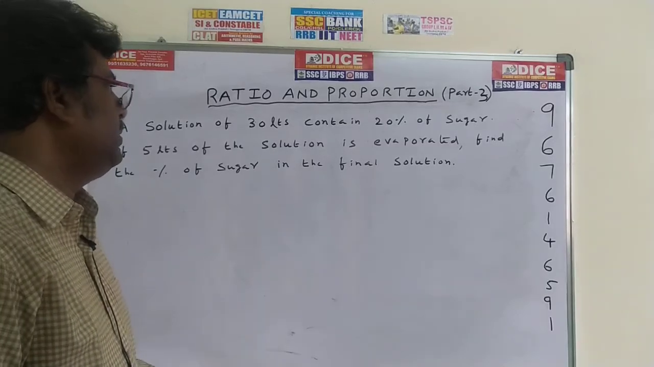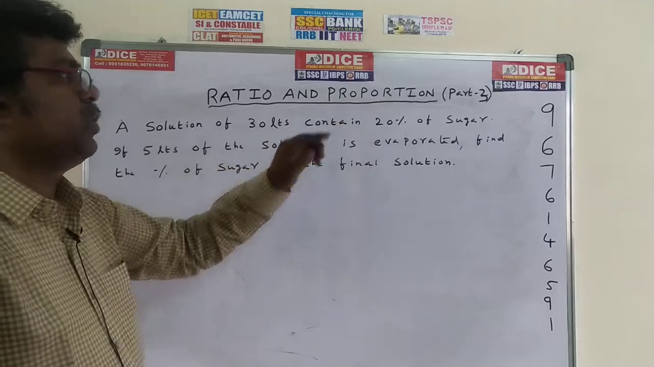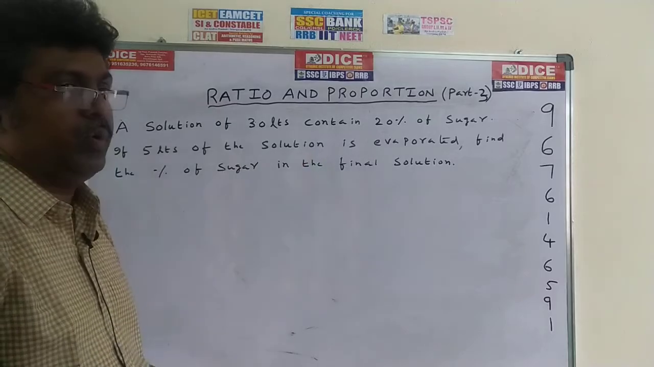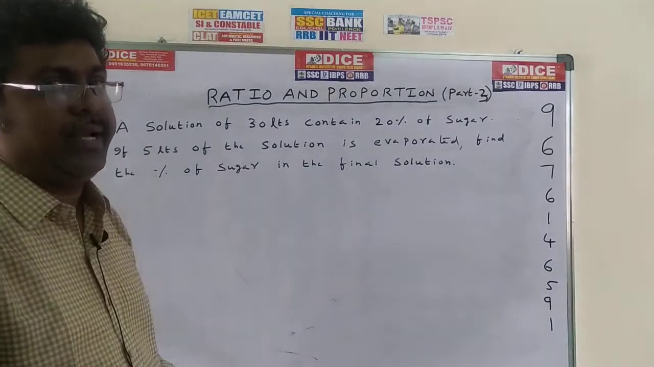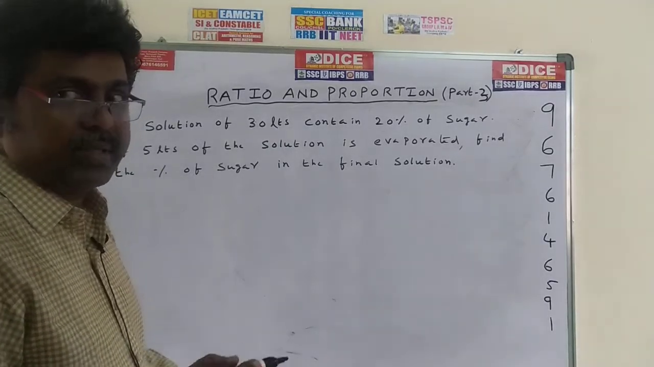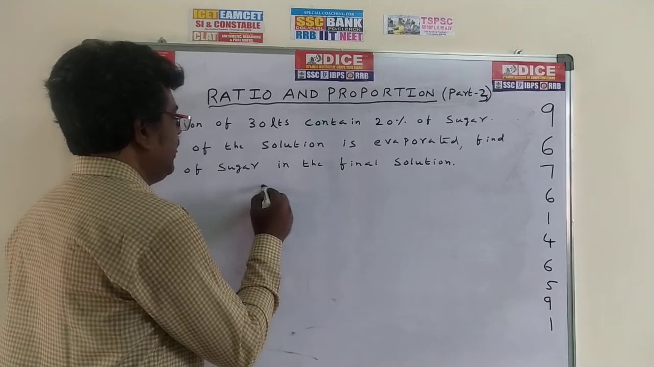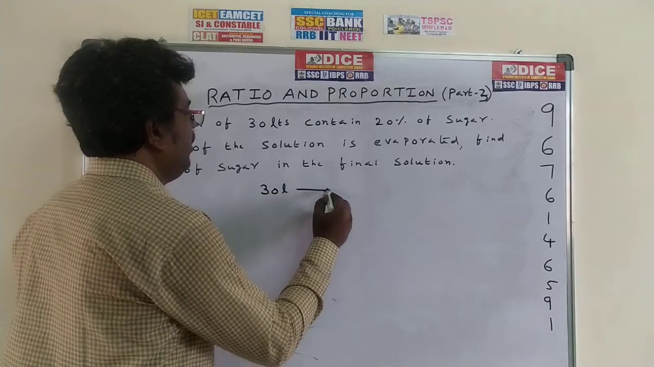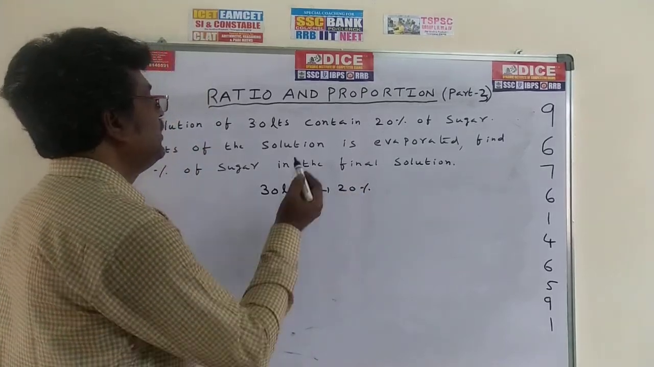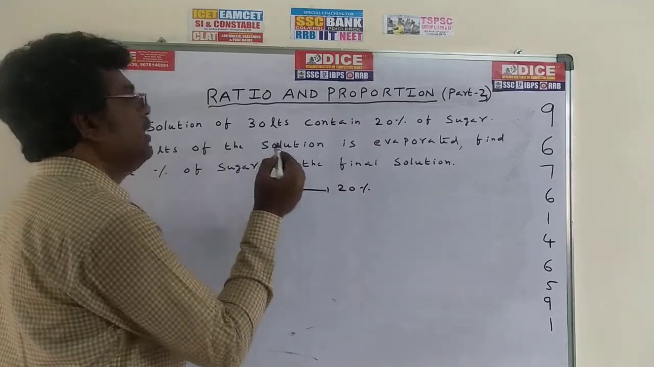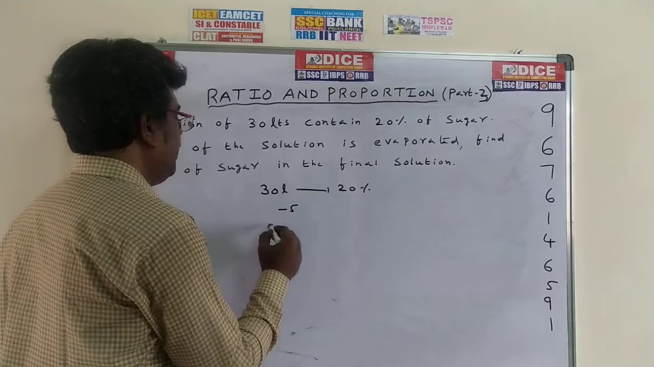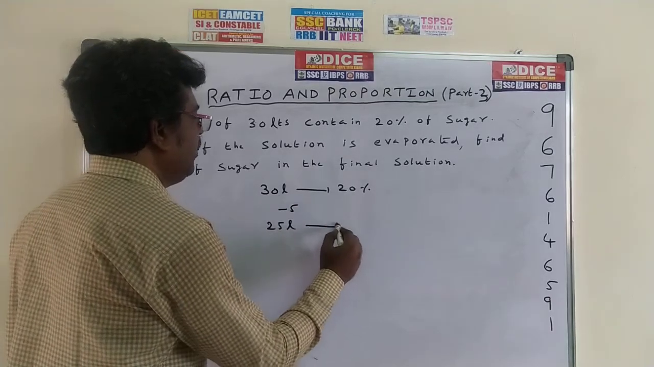See, a solution of 30 liters contains 20% of sugar. If 5 liters of solution is evaporated, find the percentage of sugar in the final solution. Evaporated means the water is deleted. First of all, the 30 liters contains 20% sugar. In this 30 liters, 5 liters evaporated. Evaporated means deleted, subtract 5. Now it becomes only 25 liters. In this, what is the sugar concentration?